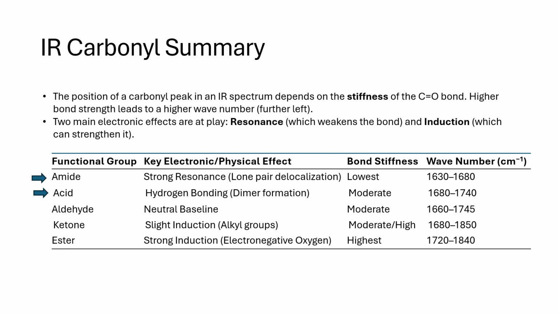Carboxylic acid, 1680 to 1740, middle low. Hydrogen bonding between molecules, dimers, pulls on the oxygen, slightly weakening the double bond. Aldehyde, 1660 to 1745, baseline. A standard double bond with minimal electronic interference from the attached hydrogen. Ketone, 1680 to 1850, high middle. Strong double bond with slight inductive support from neighboring carbon atoms.